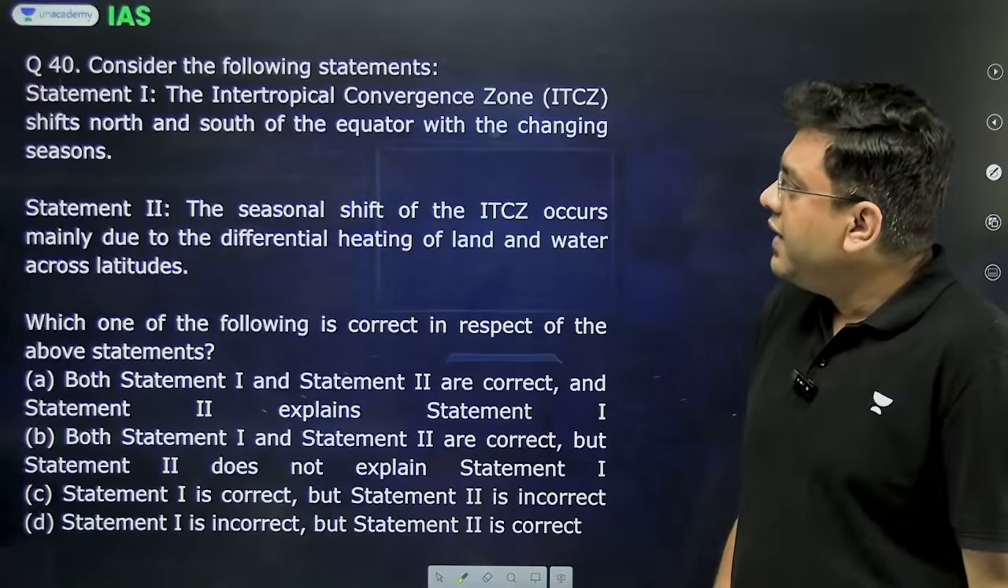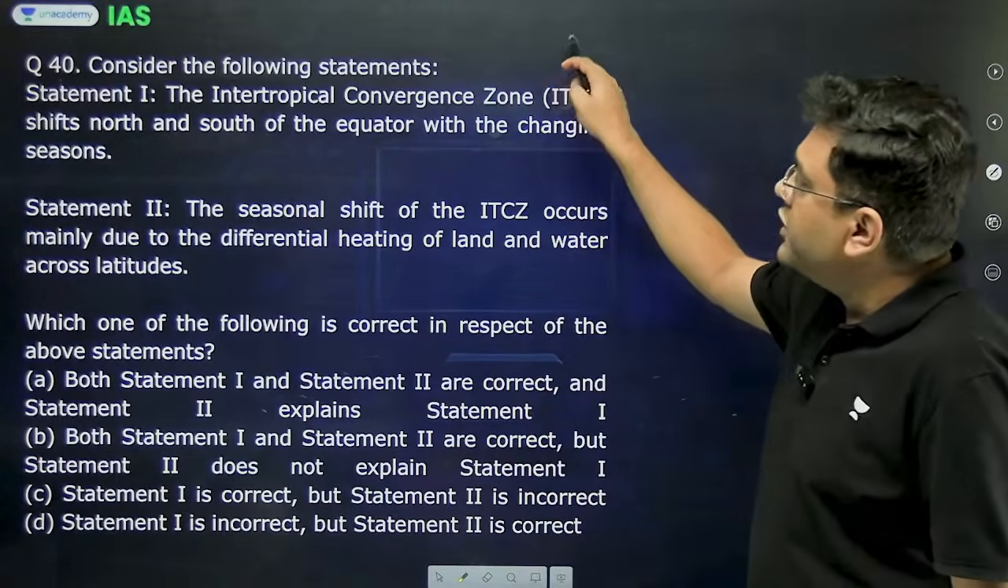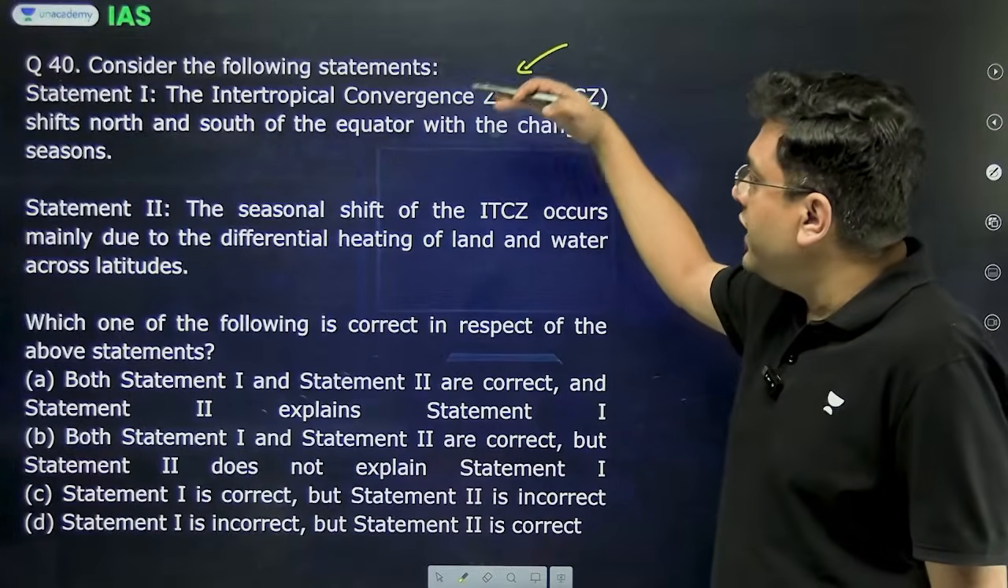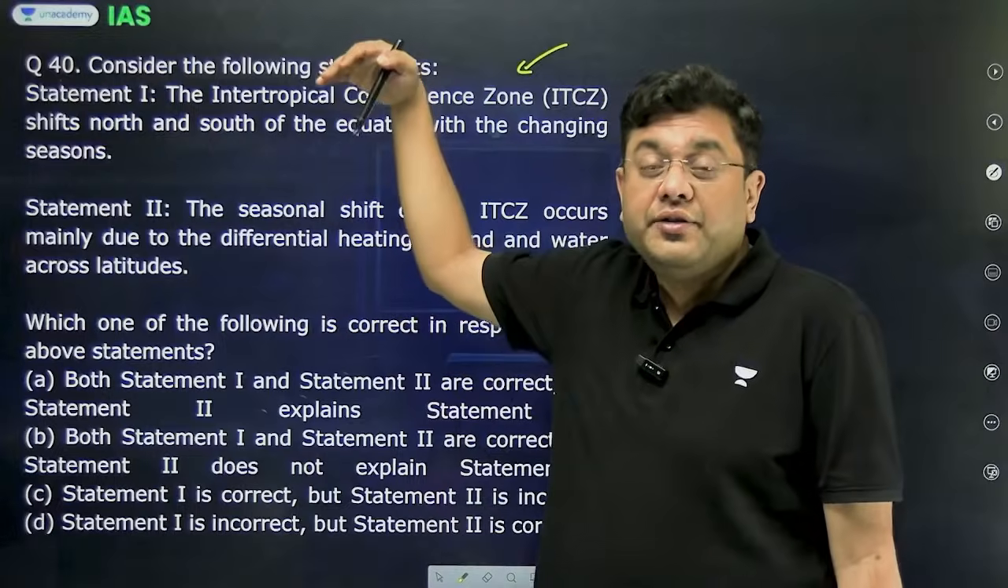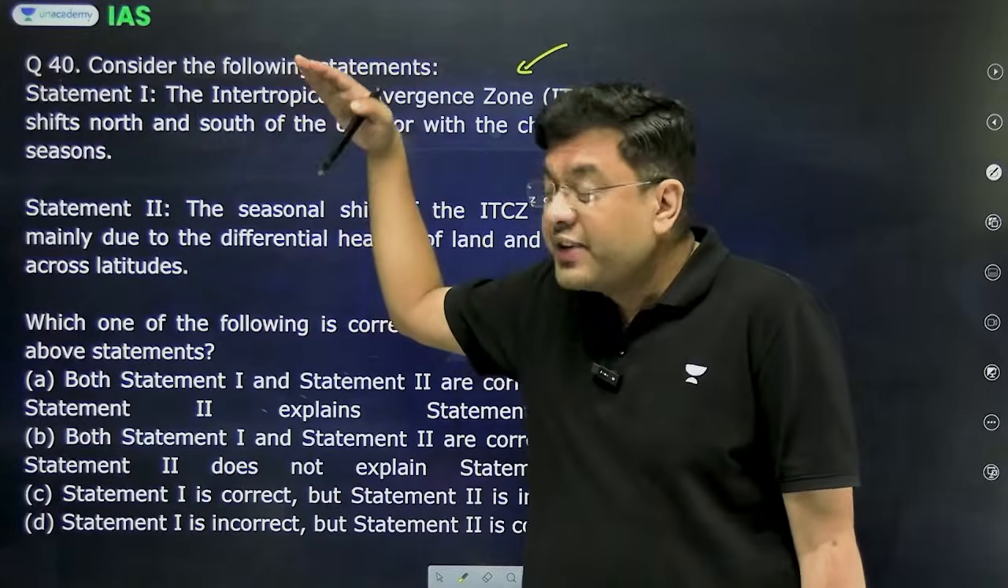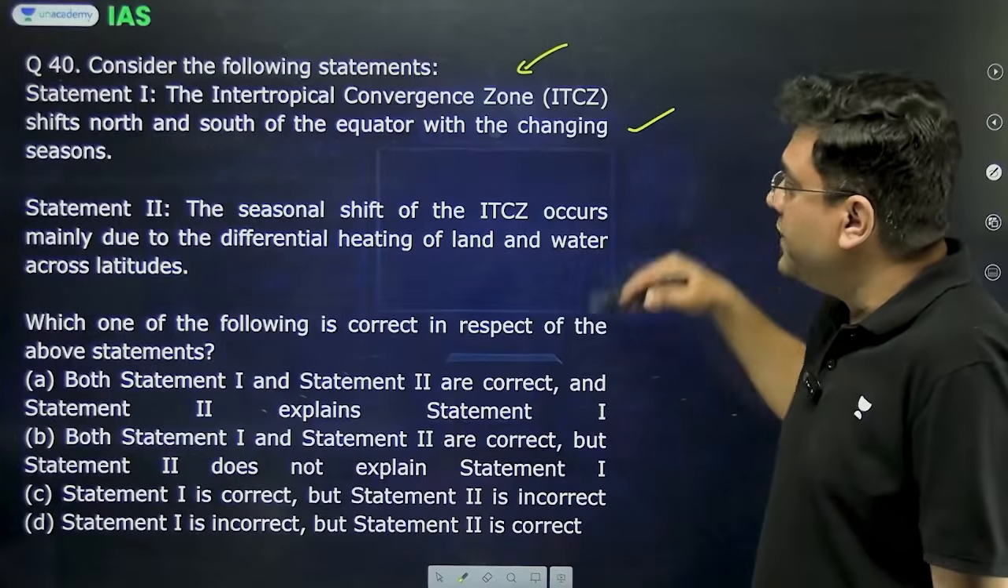Then after that, consider the following statements. Now, the intertropical convergence zone shifts north and south of the equator with changing seasons. This is correct. You have the northward transition during the northern summers and the southward transition of the ITCZ during the southern summers. The first statement is correct.